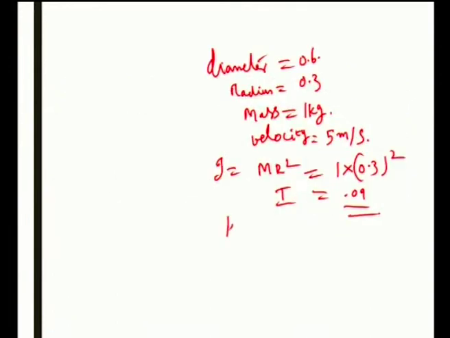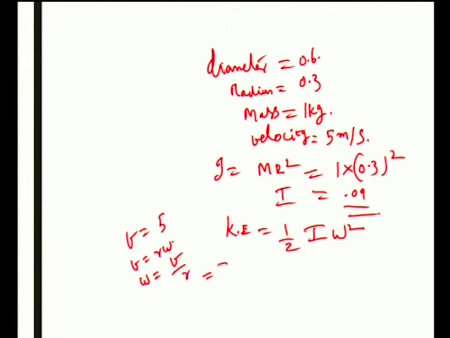Kinetic energy is equal to half I omega square. We know v is given as 5. So, v is equal to r omega. So, angular velocity omega is equal to v by r, that is 5 by 0.3.